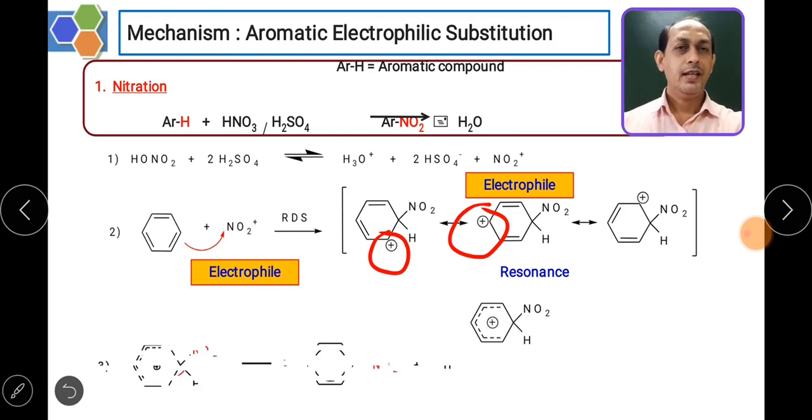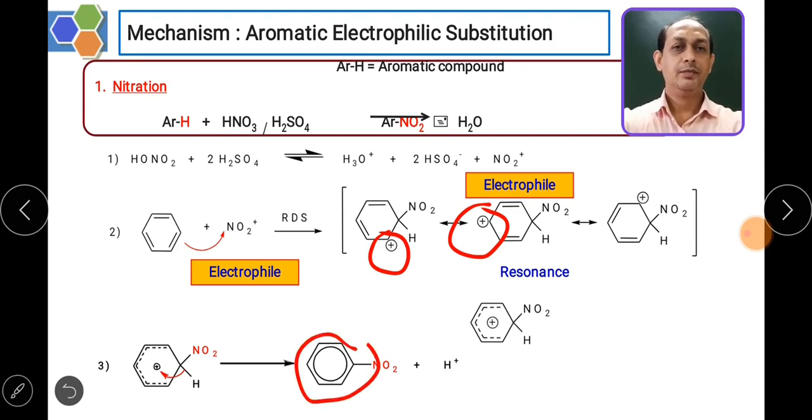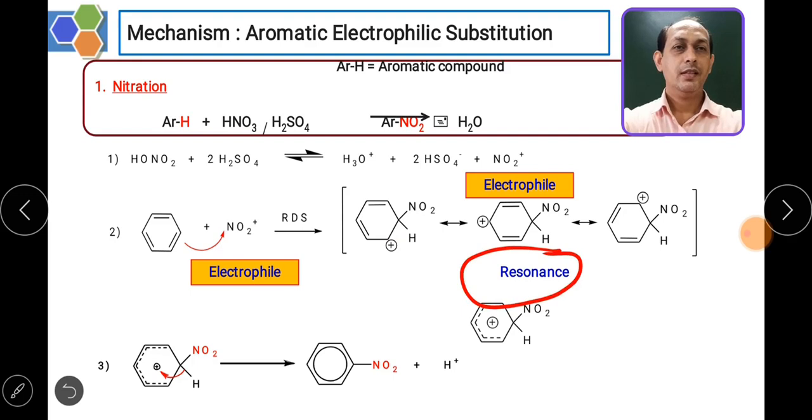So in the last step, what has happened, this charged species being unstable, in order to stabilize, the proton is being abstracted to regenerate its aromaticity back. So this is how we get the formation of these nitrobenzene compounds. So this is a mechanism. So this mechanism, why it is important? Because the resulting structures help to understand the stabilization of these compounds.